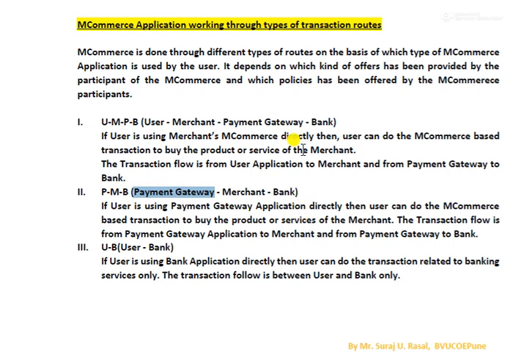And the second thing you can try to understand here is that in this case the payment gateway is directly connected to the bank. Even though in this case the transaction is happening through the merchant's application, the financial transaction has to be completed through the payment gateway only. Here also the same thing is happening: only through the payment gateway is the financial transaction proceeded to the bank, and the bank approves the requested financial transaction. So I hope now you have understood what is UMPB and what is PMB.